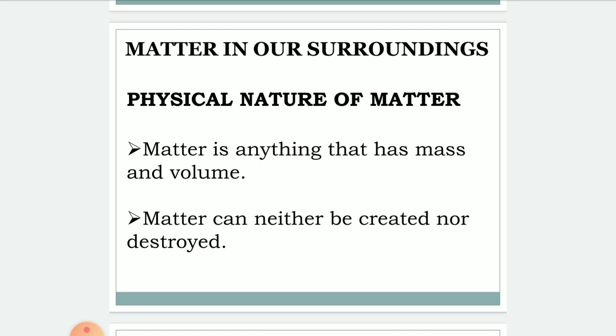Two theories are put forward about matter. What is that? Matter is made up of particles. Particles of matter are very, very, very small. We cannot see them with our naked eyes.